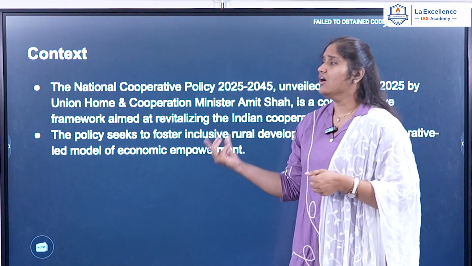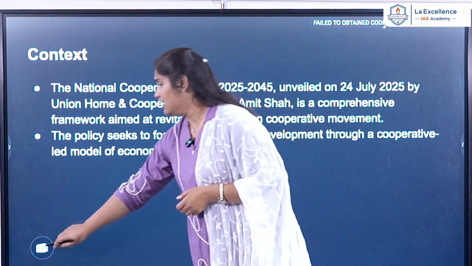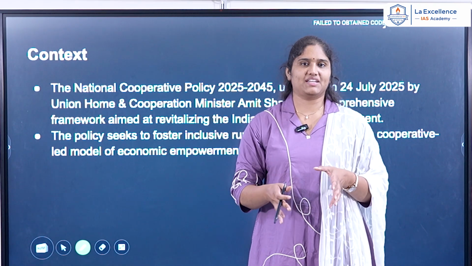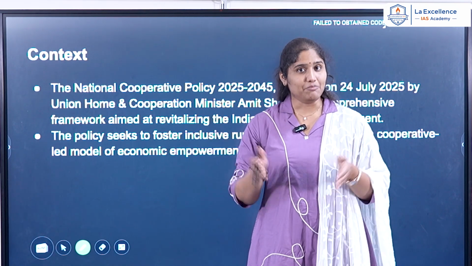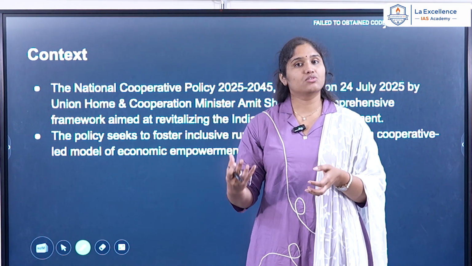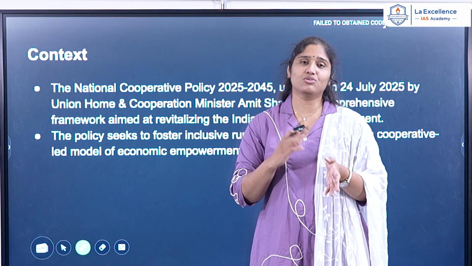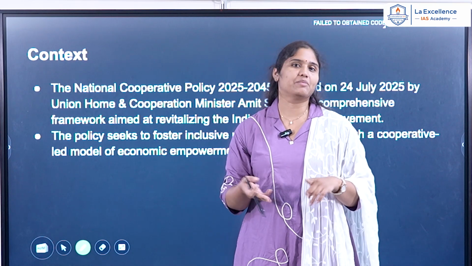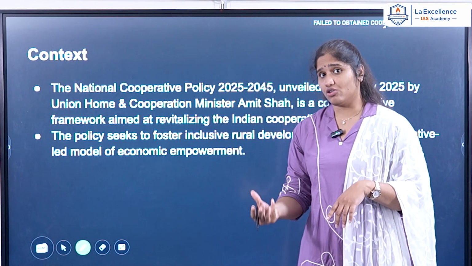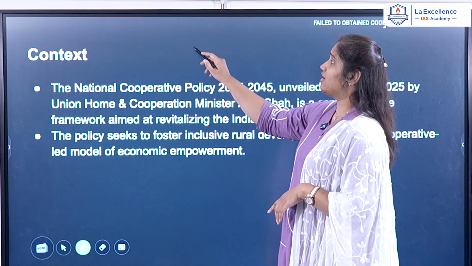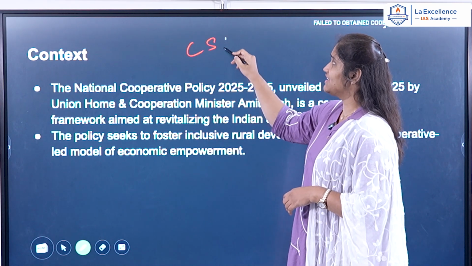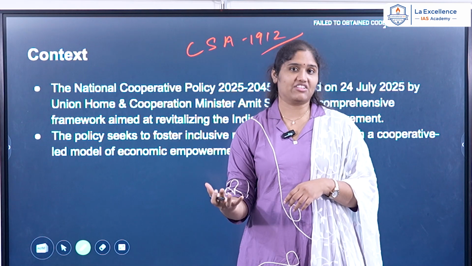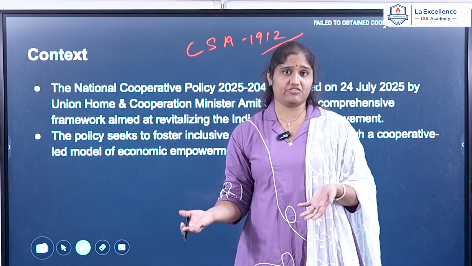Now, what is this cooperative society? According to the definition, a little bit of background: cooperative societies are a group of individuals who come together and meet regularly to have a common goal. It might be an economic goal, a social goal, or a cultural goal. These cooperative societies were established under the Cooperative Societies Act 1912. Under this Act, different cooperatives have been stated, and we have different forms of cooperatives.